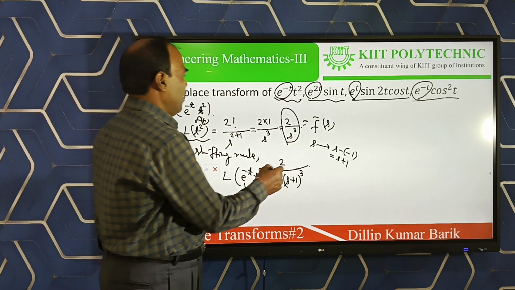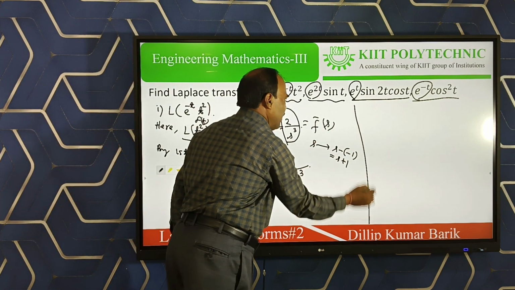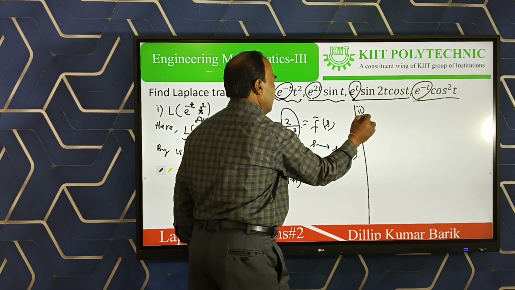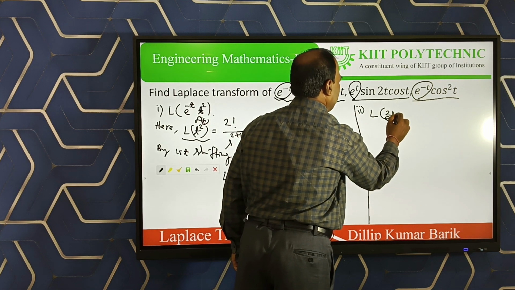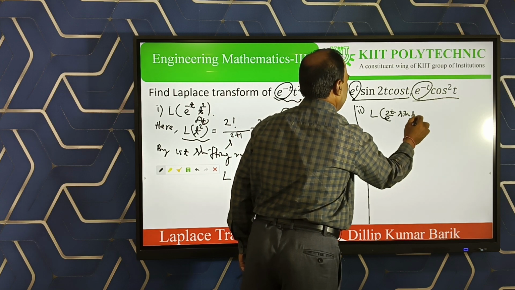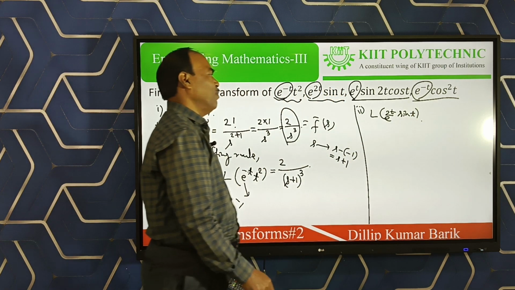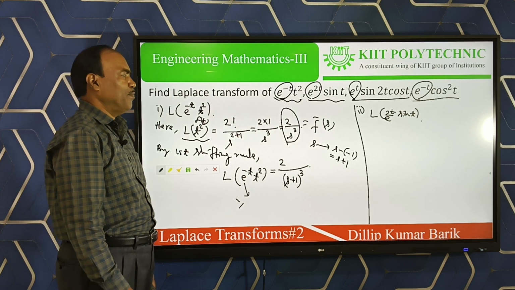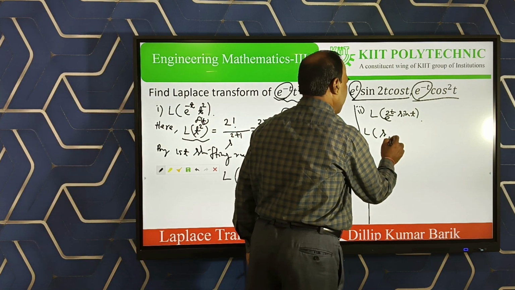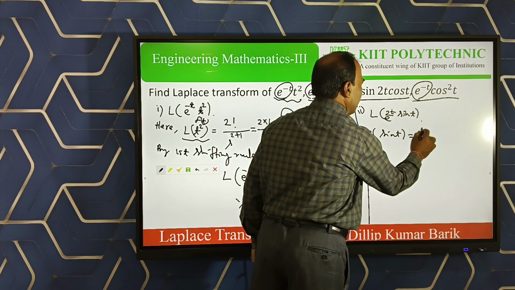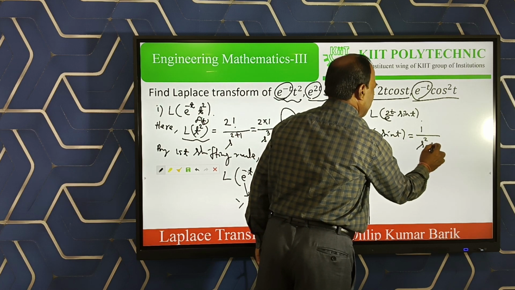Similarly, you can take a second example: Laplace of e to the power 2t and sin t. Comparing with the previous problem, first we find the Laplace of sin t. What is the Laplace of sin t? 1 divided by s square plus 1.